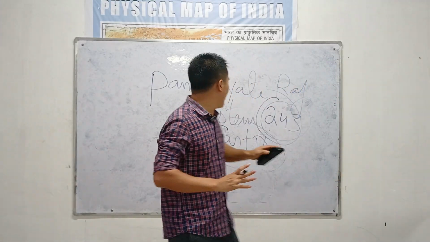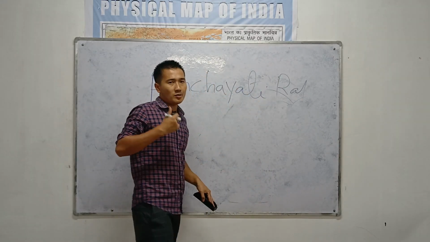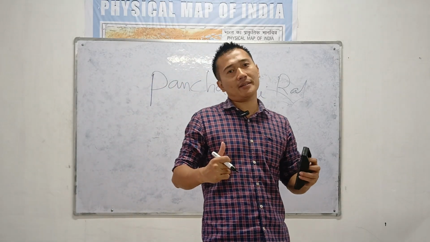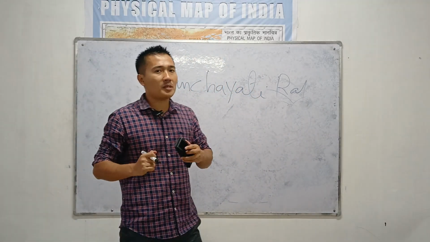The government of India also knows that we have to pass an act to make the Panchayati Raj more effective.